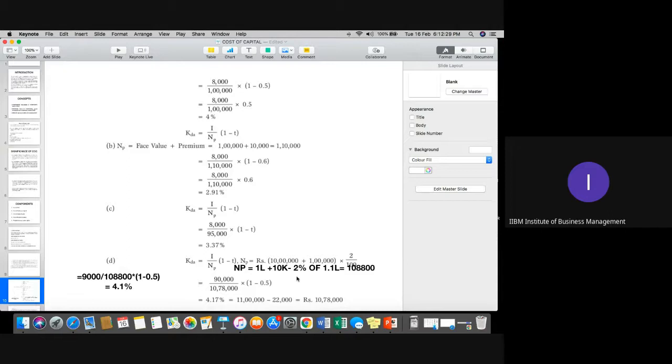Like the first one is 8,000 divided by 1 lakh into 0.5. So that is 4%. That is correct, the first answer. The second is also correct. The third is also correct. For the fourth, you have to make some changes. Please copy this answer now.